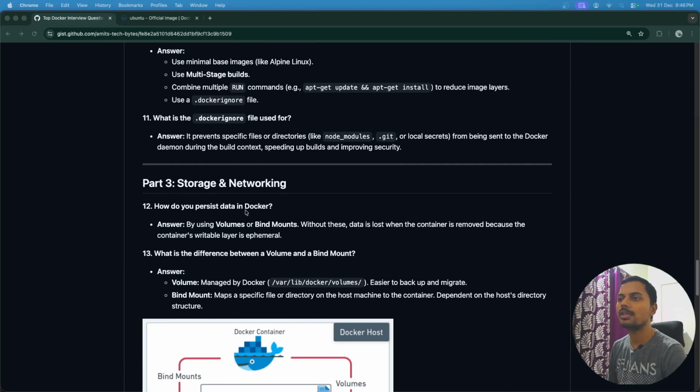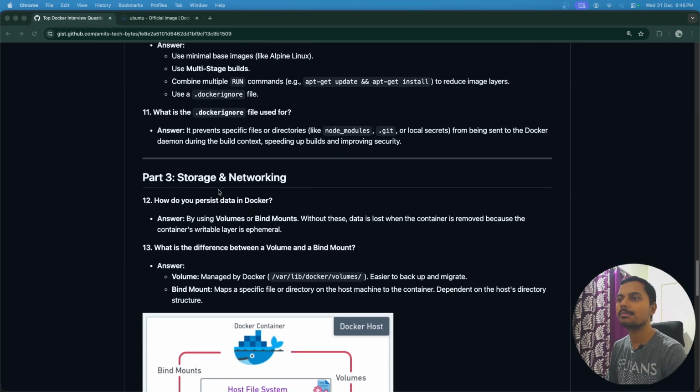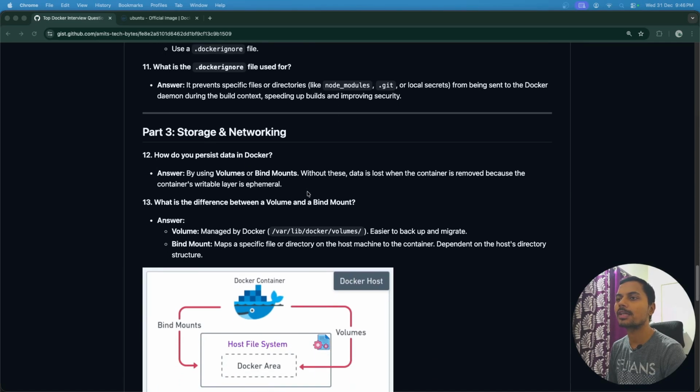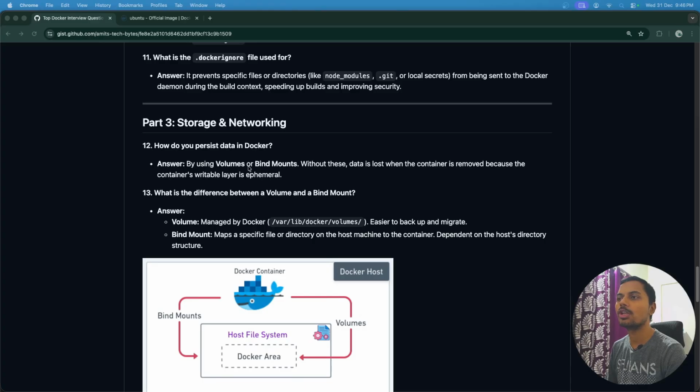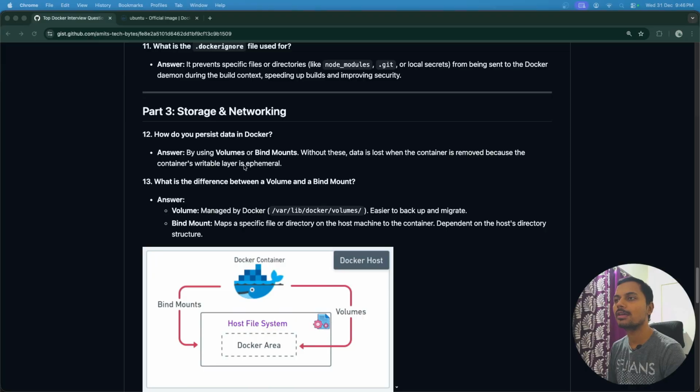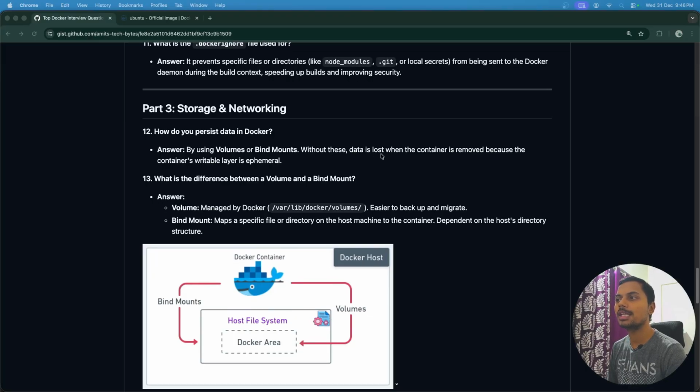So let's move ahead to the next section, part 3, storage and networking. Okay, so the first question in this is, how do you persist data in Docker? So by using volume and bind mount, we can persist our data. Okay, if we are not using this, then what will happen? Without this, data is lost when the container is removed, because the container's writable layer is temporary.